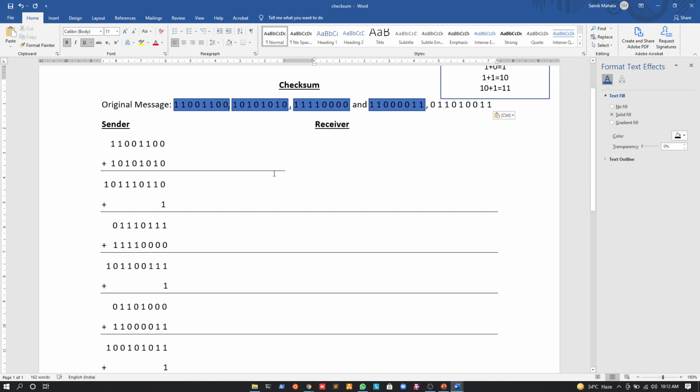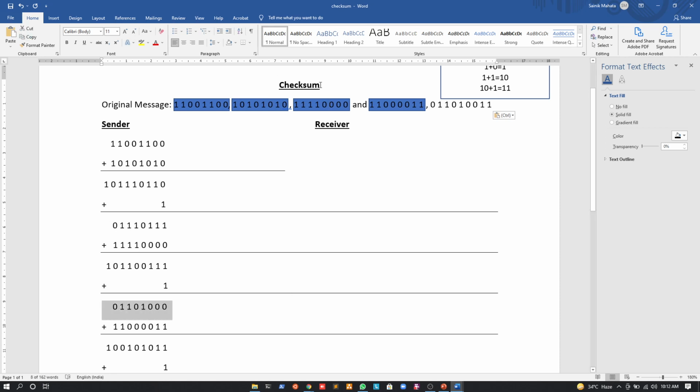Okay. Now, after receiving this data, what will the receiver do? It will just continue the addition. So again it will add the first and the second frames, and the result will be this. Right? Am I clear till this? Yes, sir. Okay. So again to the result it will add the third frame, and the result will be this.